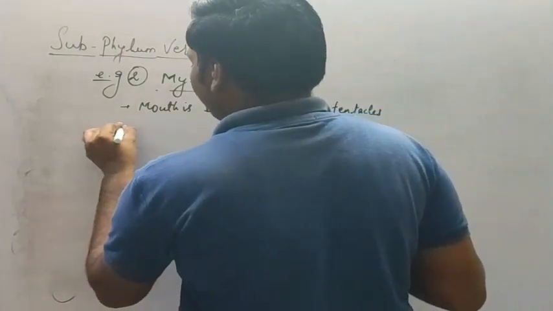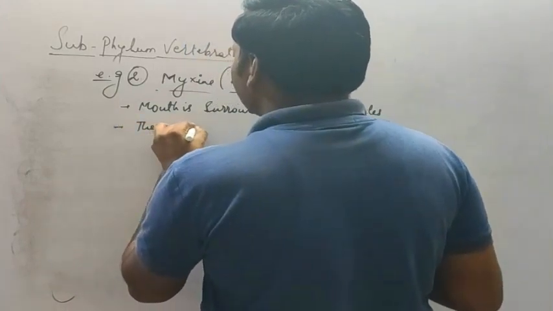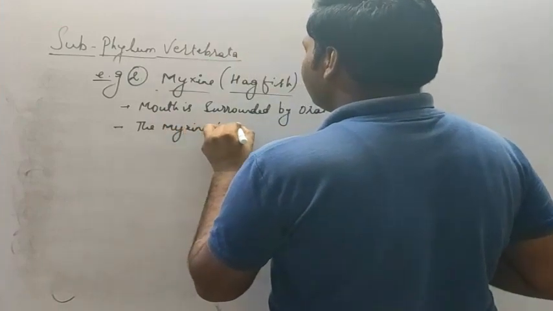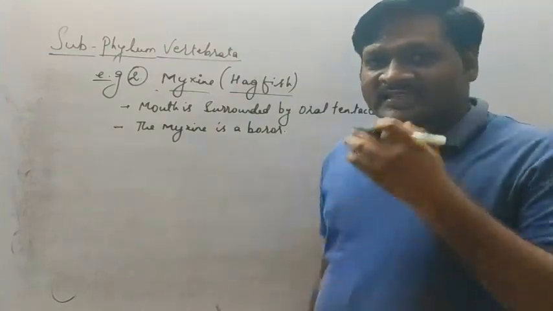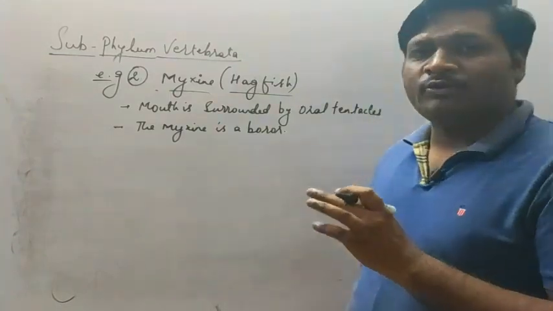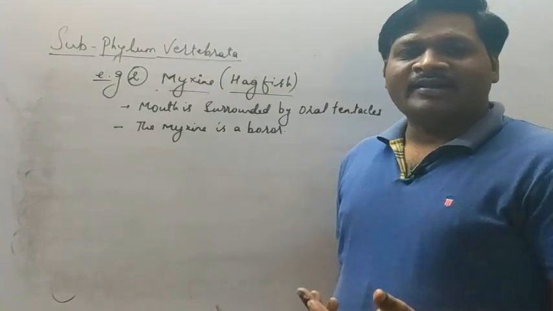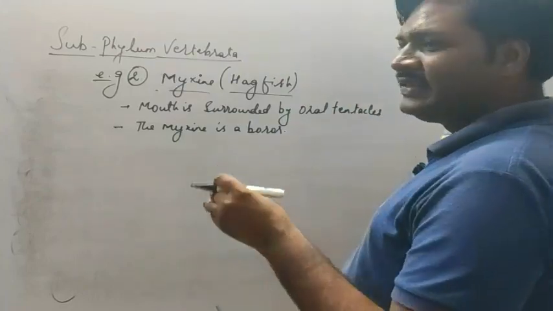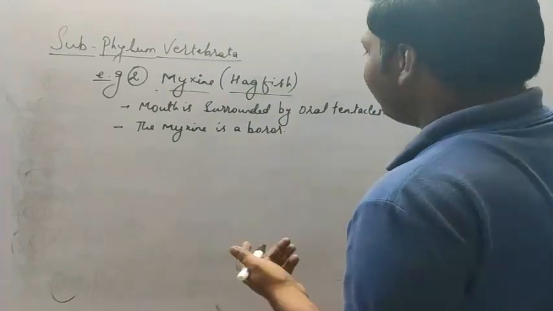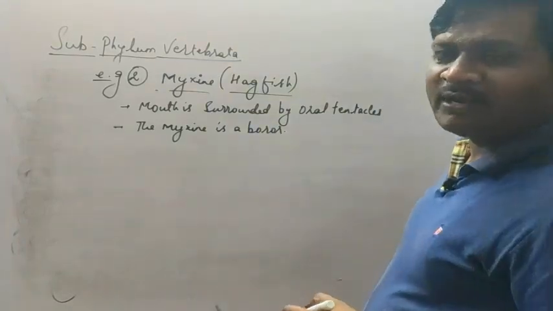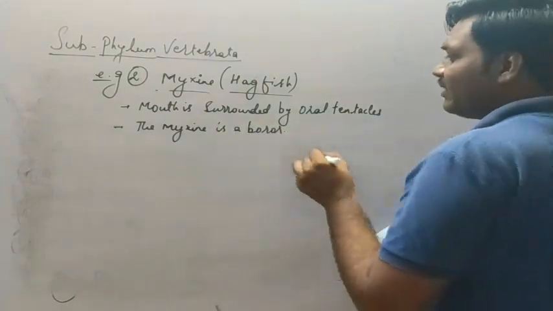The next, the myxin is a borer. Borer in the sense, see these fishes or this type of animals, what they do, they penetrate within the body of other animals for acquiring the nutrition. Okay, so basically they are sanguivorous, that means they feed onto the blood of the other animal. And how they feed onto the blood of other animal? By penetrating into them, you know, the boring.